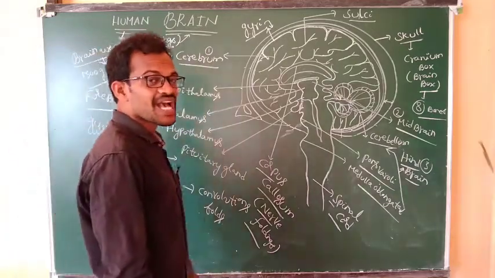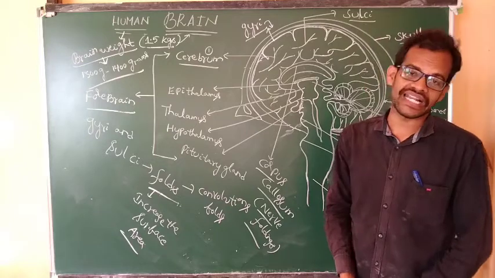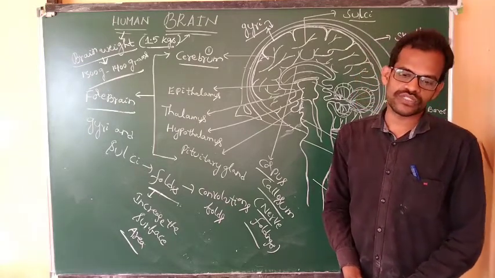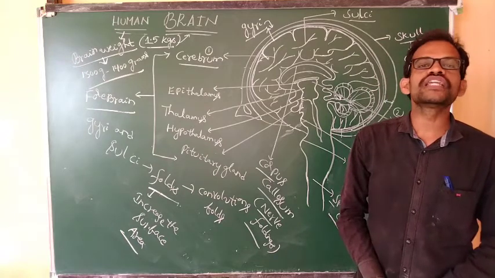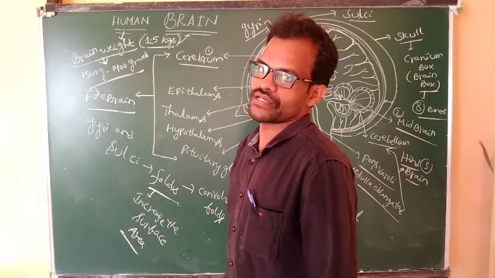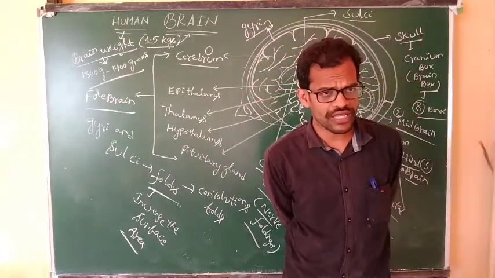What is the weight of the brain? 1.5 kgs of the brain. The brain is 1300 grams to 1400 grams. It is about 1.5 kgs of the human brain. These are the main parts of the brain.